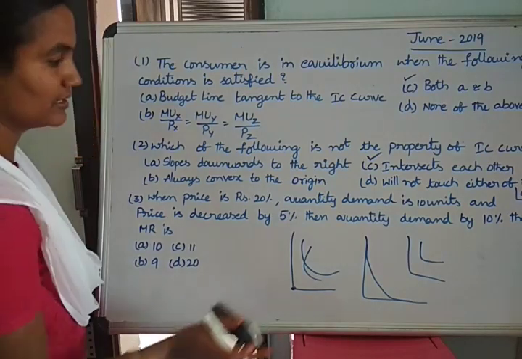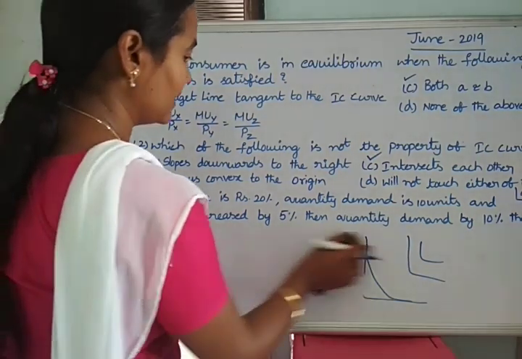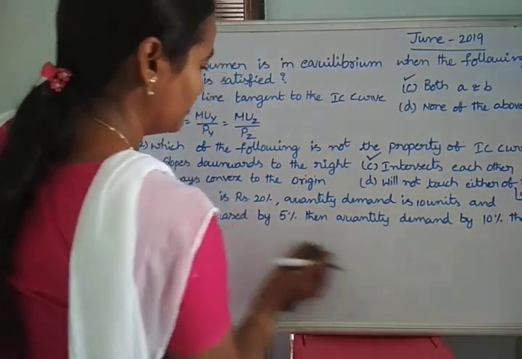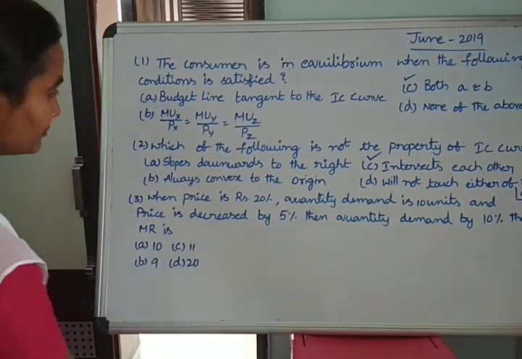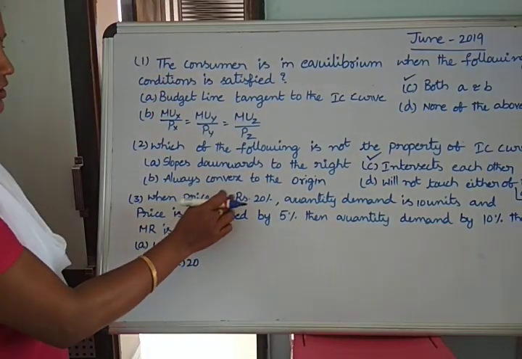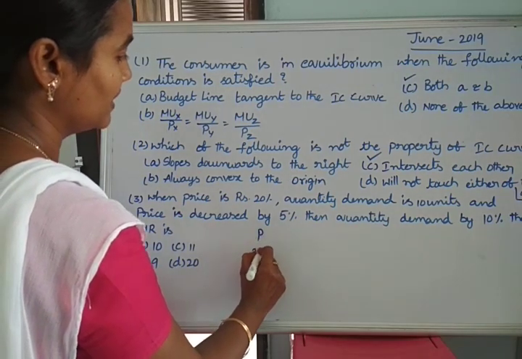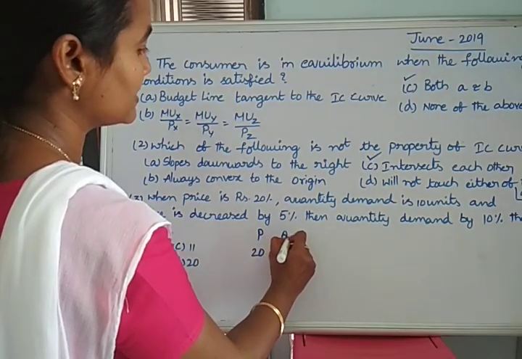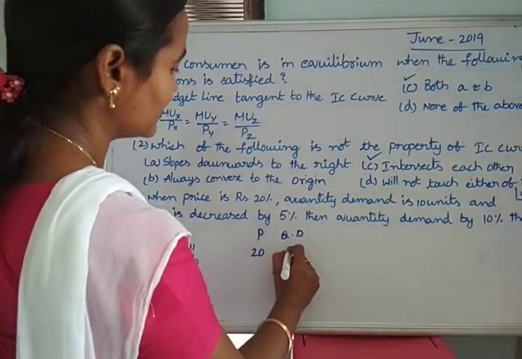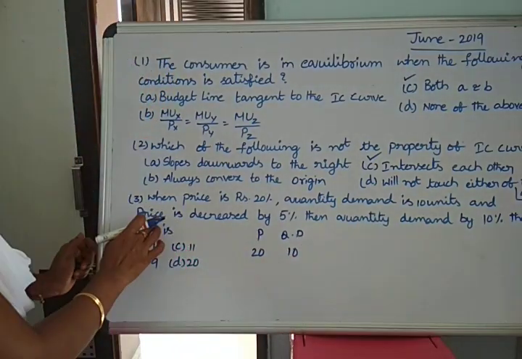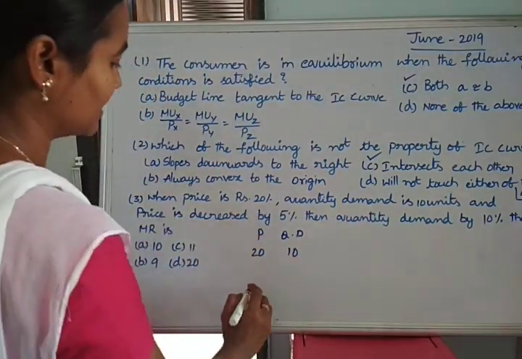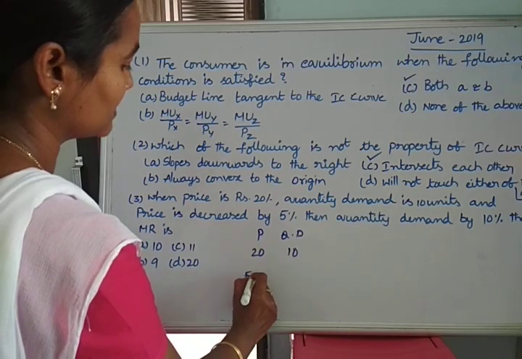Next we are going to discuss the next question, which involves a calculation. When the price of the commodity is 20 rupees, the quantity demanded is 10 units, and the price is decreased by 5%. They have given it in percentage.